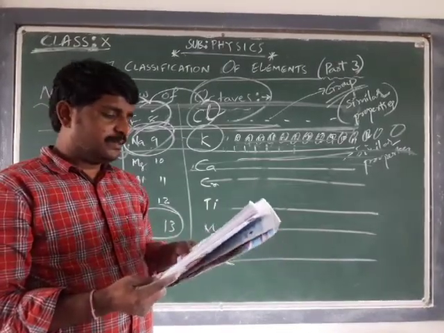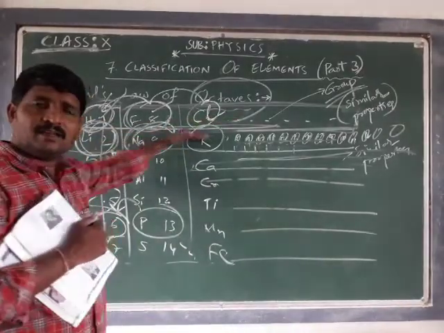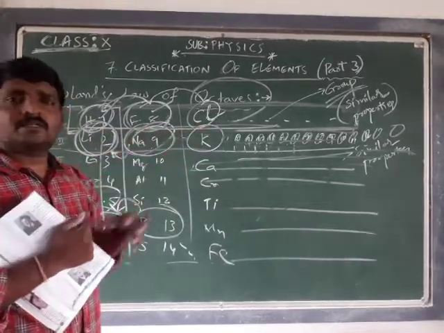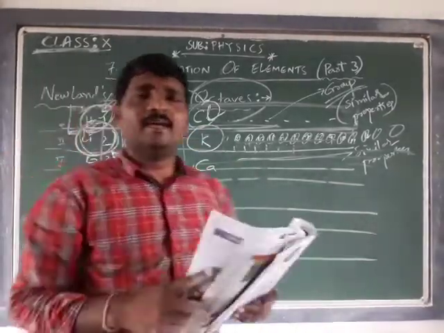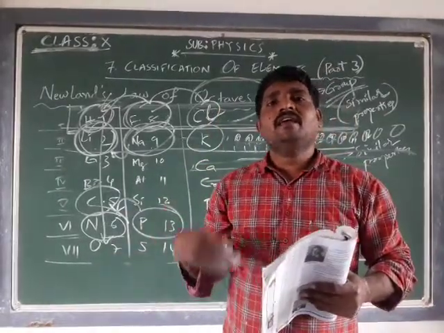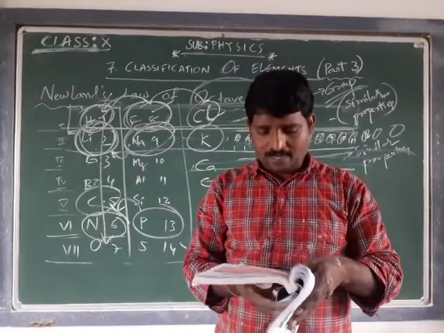These elements show similar physical and chemical properties. So all elements in the horizontal rows, considered as groups, possess the same physical and chemical properties. As every eighth element repeats the same properties, it is considered the law of octaves.